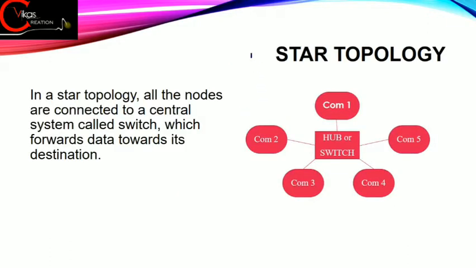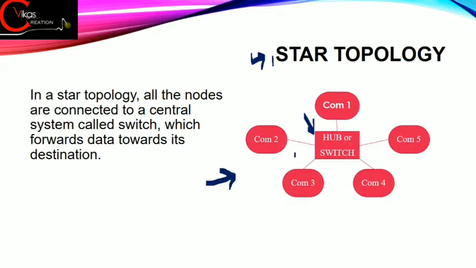As from the name, it is given as a star, so it means it will have a star-like structure. For making it a star-like structure, this topology has a central device. This central device is termed either a hub or a switch, and all the computers of this network are connected to this central hub or switch only. This topology is best for a small network, but it has some disadvantages also. The best part of this topology is that if any of the computers is not working properly, the whole network will not be affected.